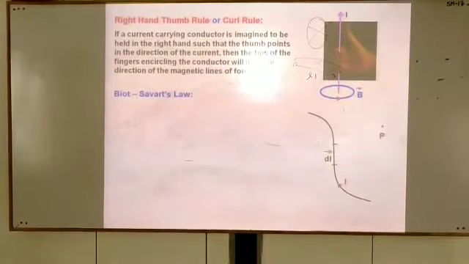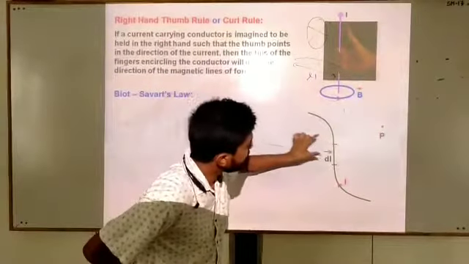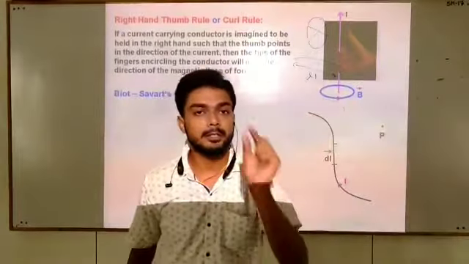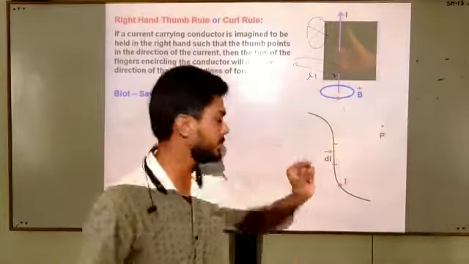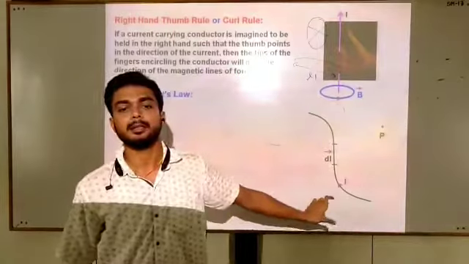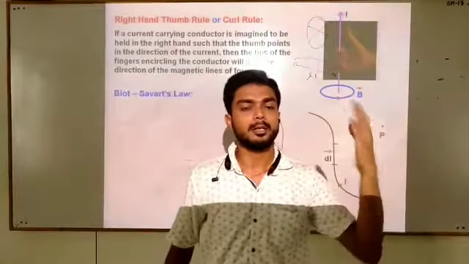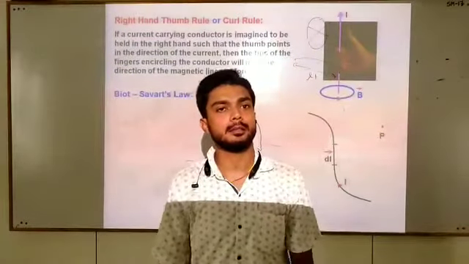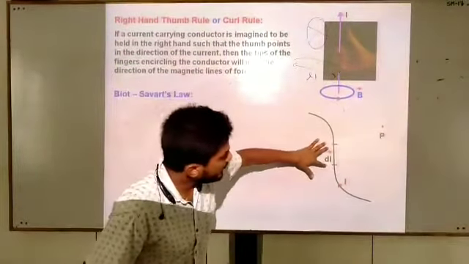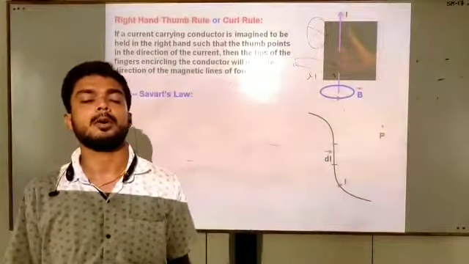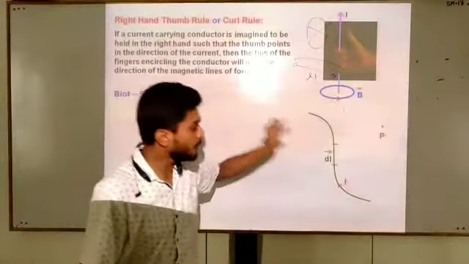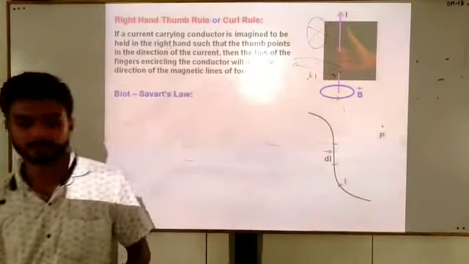And now we will consider a very small element. This is known as current element dL. We are not going to consider the complete length of the wire. We will take very small, infinitely small length of that wire, that is dL. This is just like that for Coulomb's law, we said that the charges should be the point charges. Similarly, here the current element should be infinitely small. Current element means the small part of this current carrying conductor.